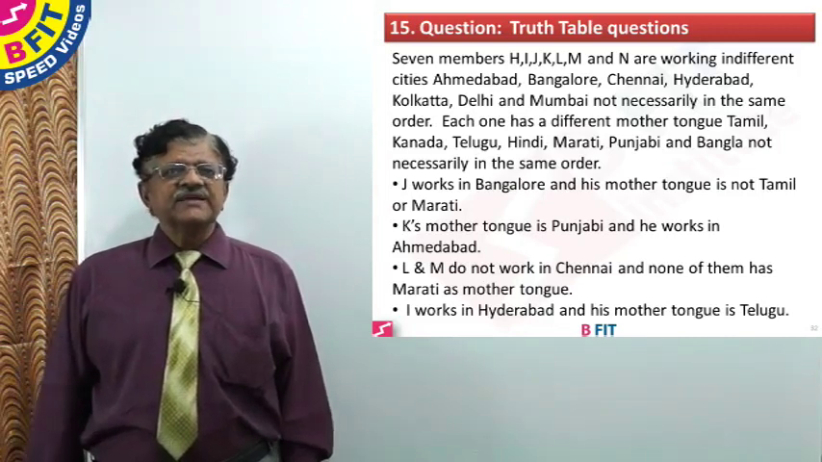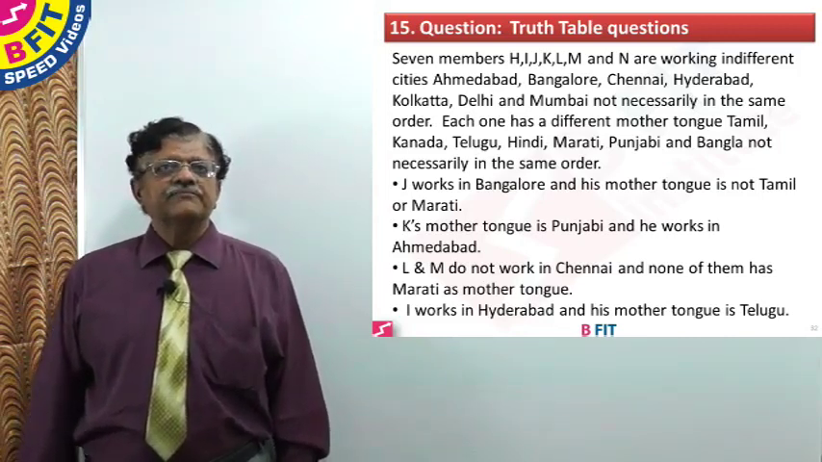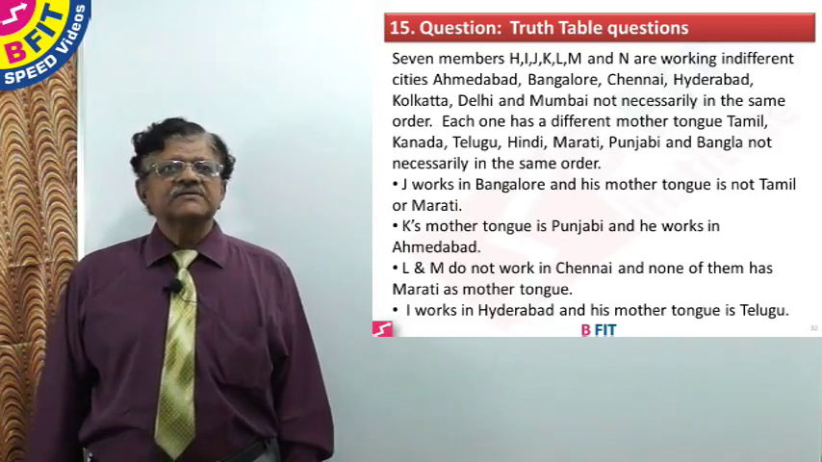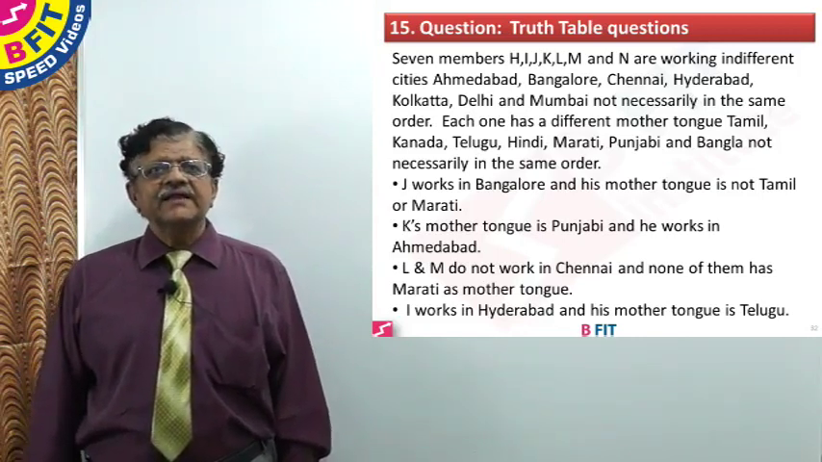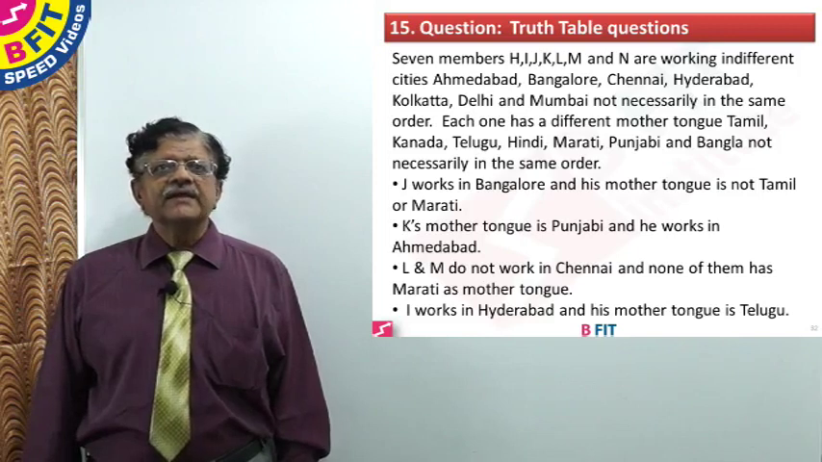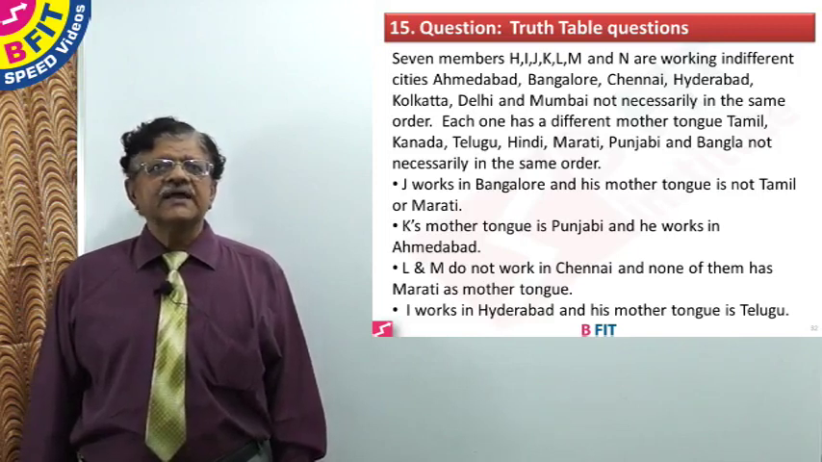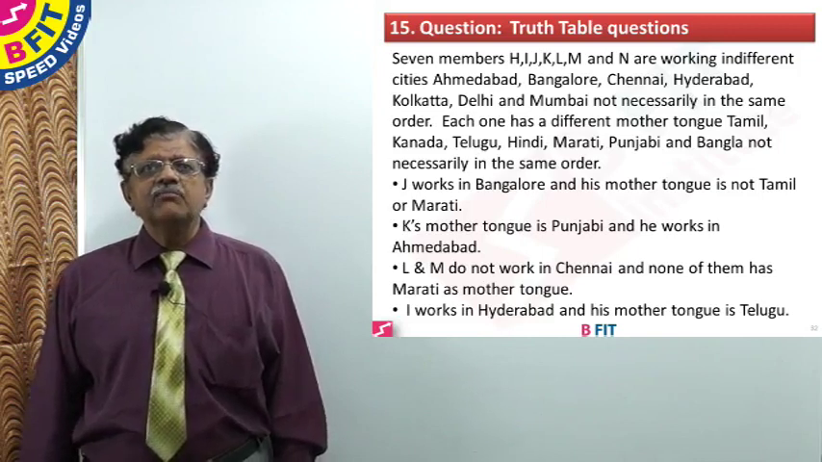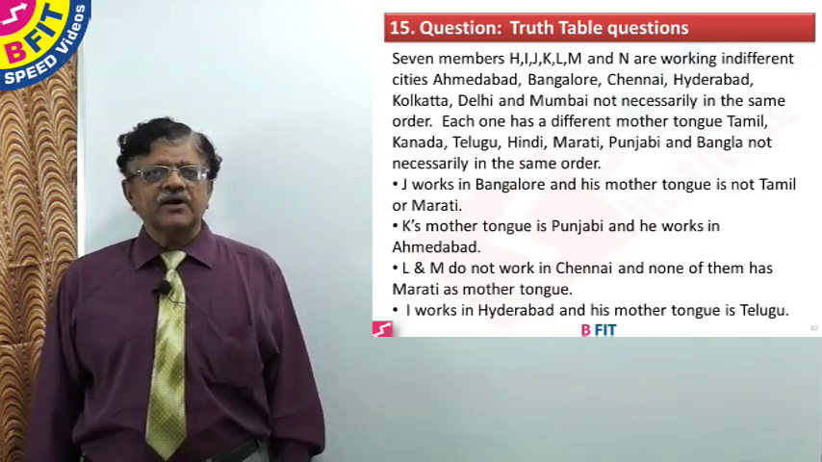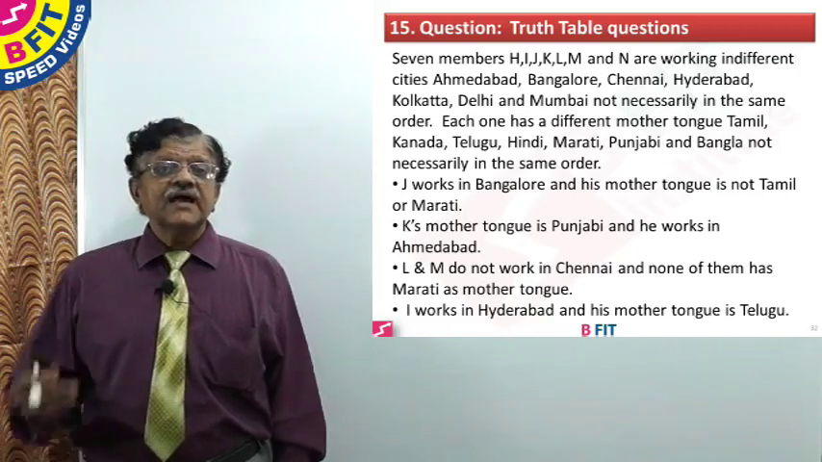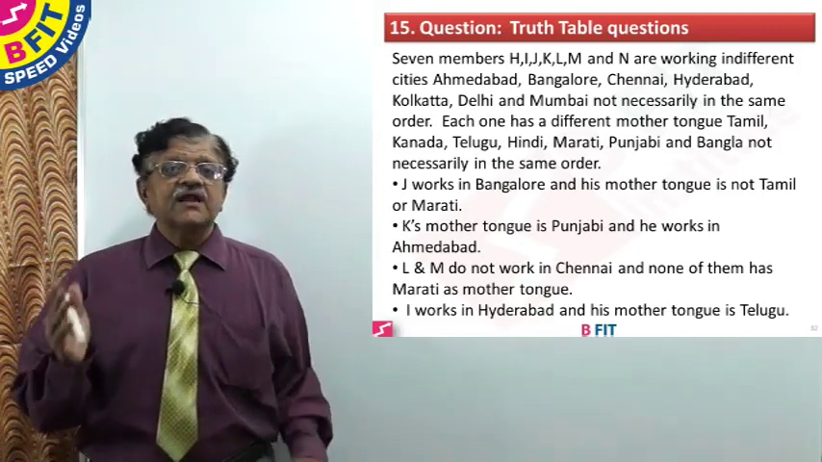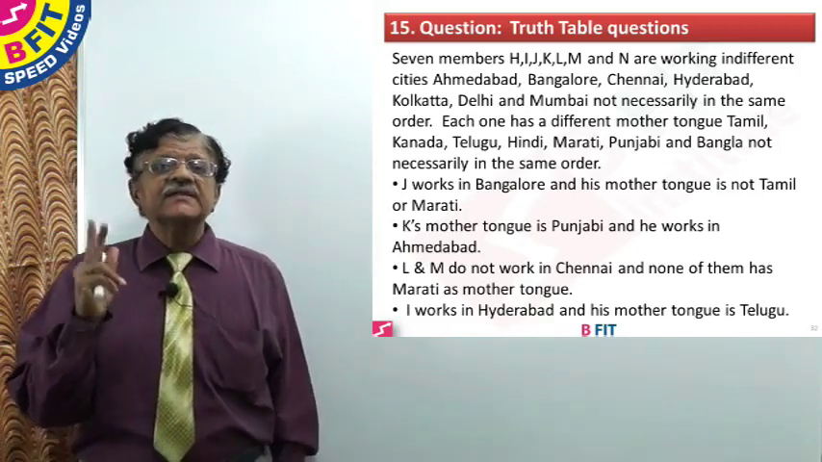This problem is based on truth table. 7 members H, I, J, K, L, M and N are working in different cities: Ahmedabad, Bangalore, Chennai, Hyderabad, Calcutta, Delhi, Mumbai, not necessarily in the same order. The key word here is they are working in different cities. No two persons are working in the same city.